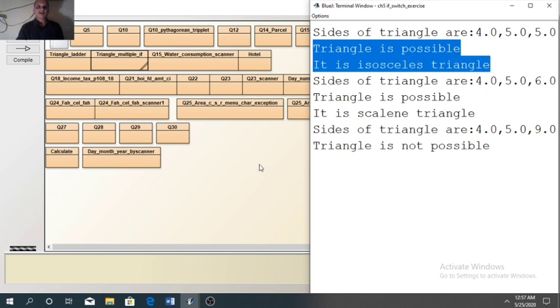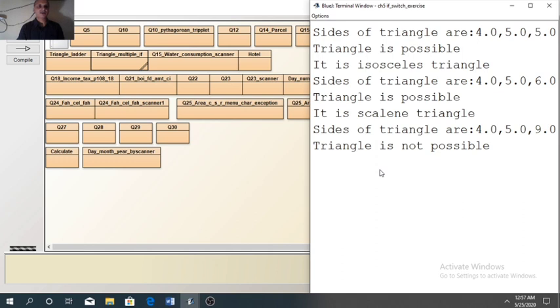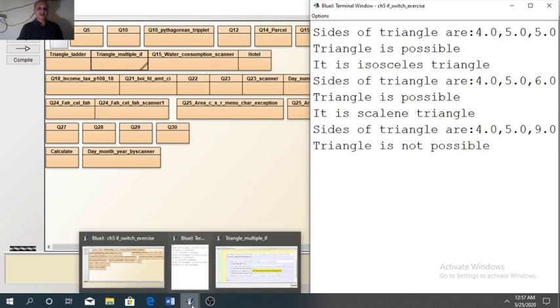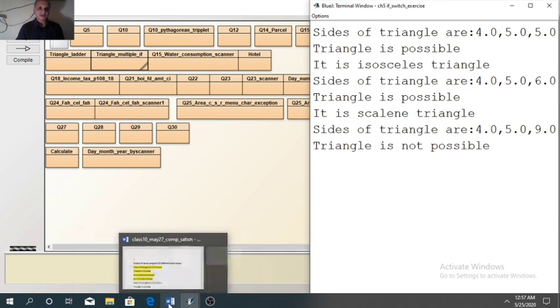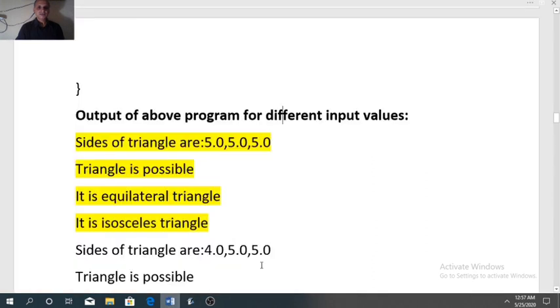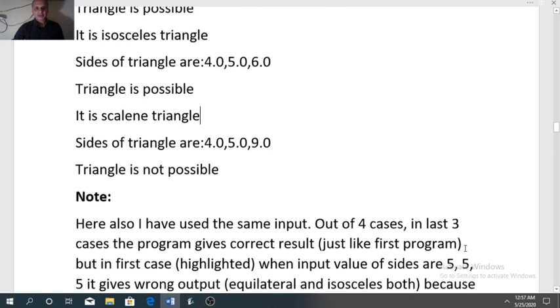I think you would have seen the difference between multiple if and if else if ladder. So in this program, if else if ladder is suitable here. Now we will see the next program.